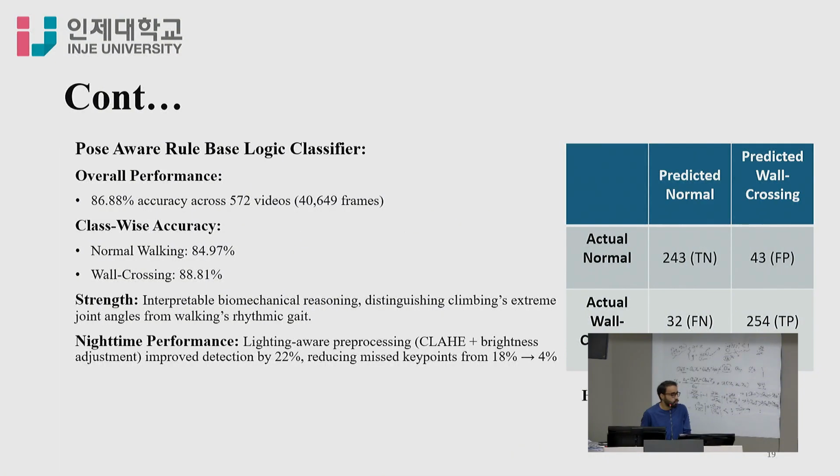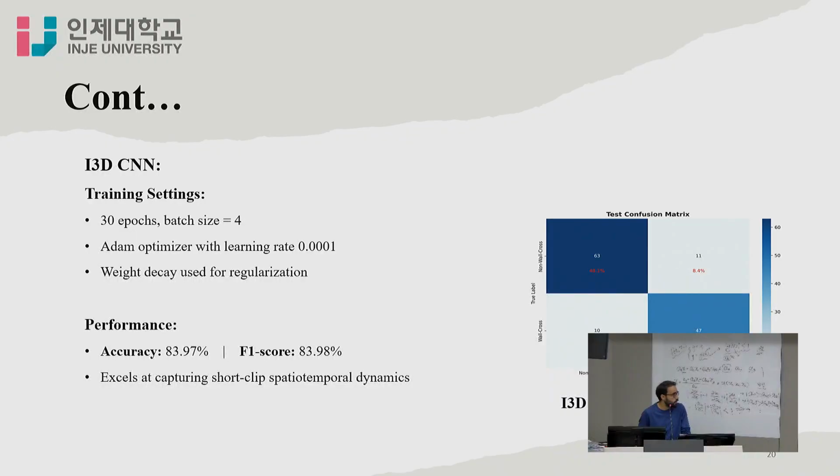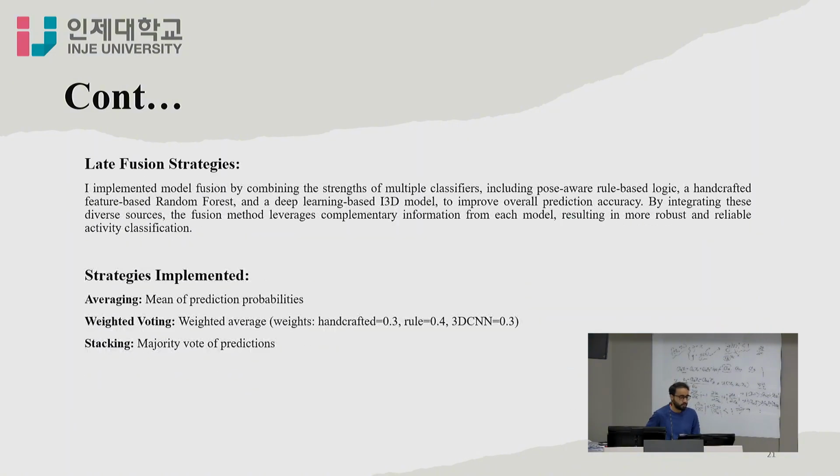Here is the pose-aware rule-based logic classifier. Its overall accuracy is 86.88, and for each class, normal is 84 and wall crossing is 88. And here is the I3D CNN. Its accuracy is 83.97, and the F1 score is 83.98.